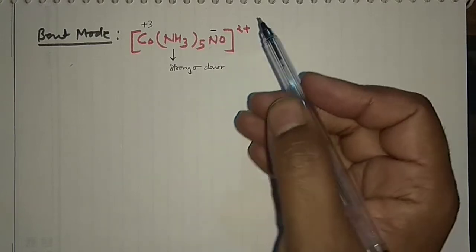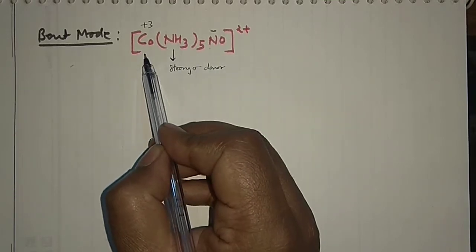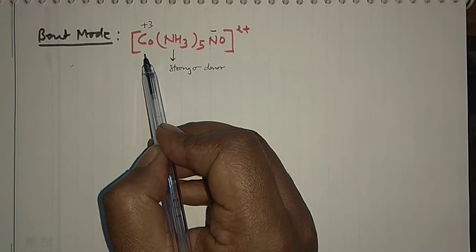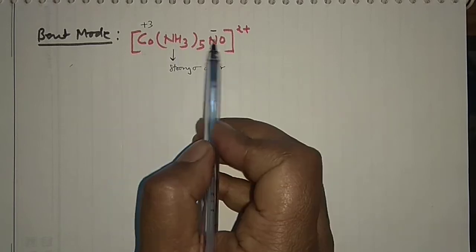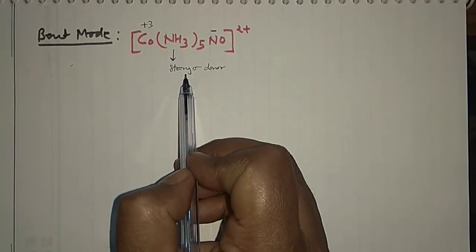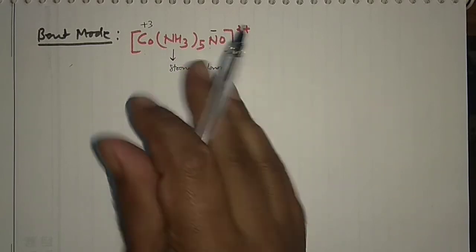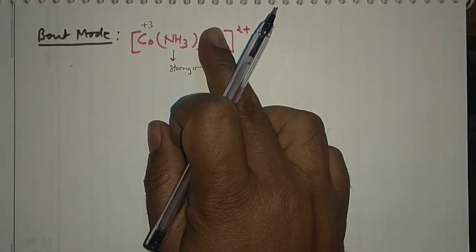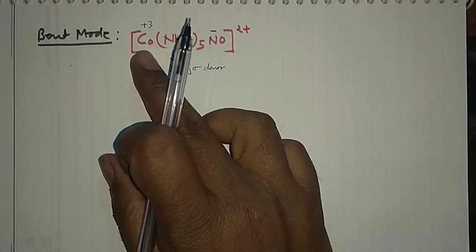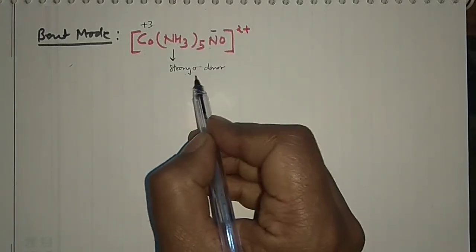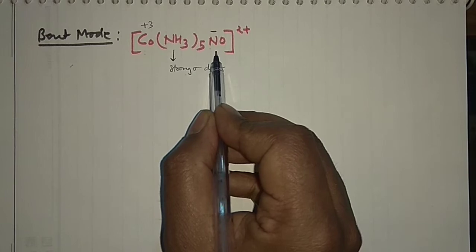So strong sigma donor, and again you can see here in that case, this cobalt is actually a late transition metal, and a late transition metal could very easily be oxidized, right? See, I have shown +3 because I know now it is bent due to the presence of the strong sigma donor. But suppose you don't know how to decide, then in that case you will not have any charge over there, so you will have the +2 charge. It can be very easily oxidized. But this trick of the metal is not very good. You can focus on this sigma donor. When it is the sigma donor, then the bent mode of bonding would be there.